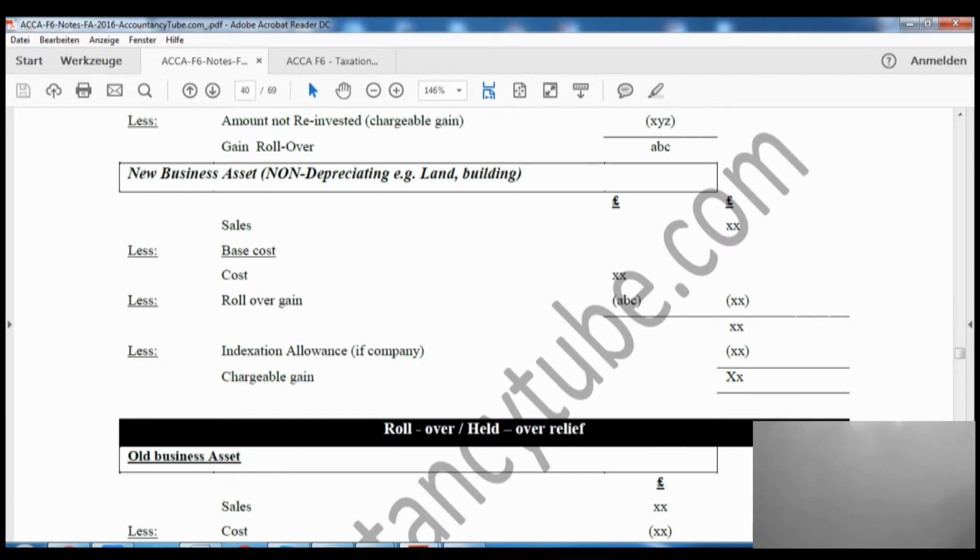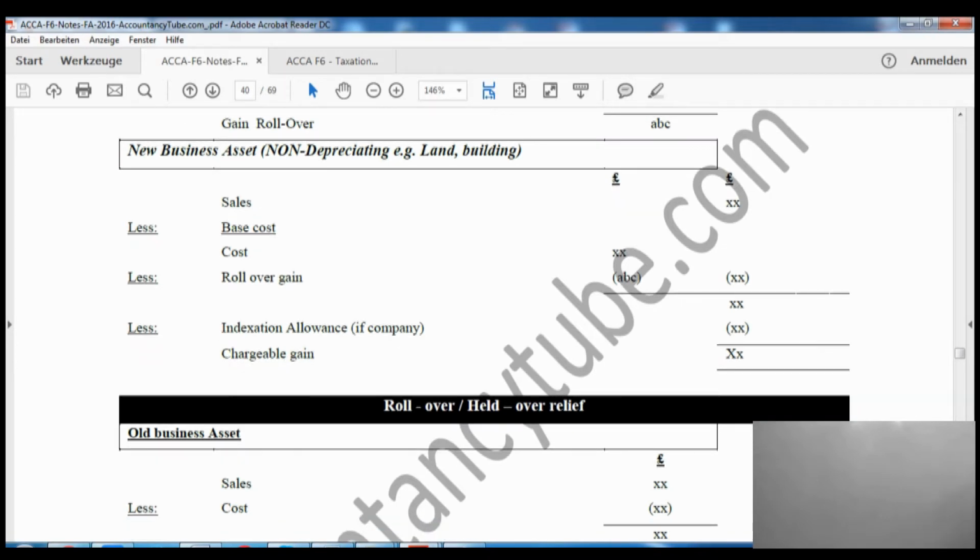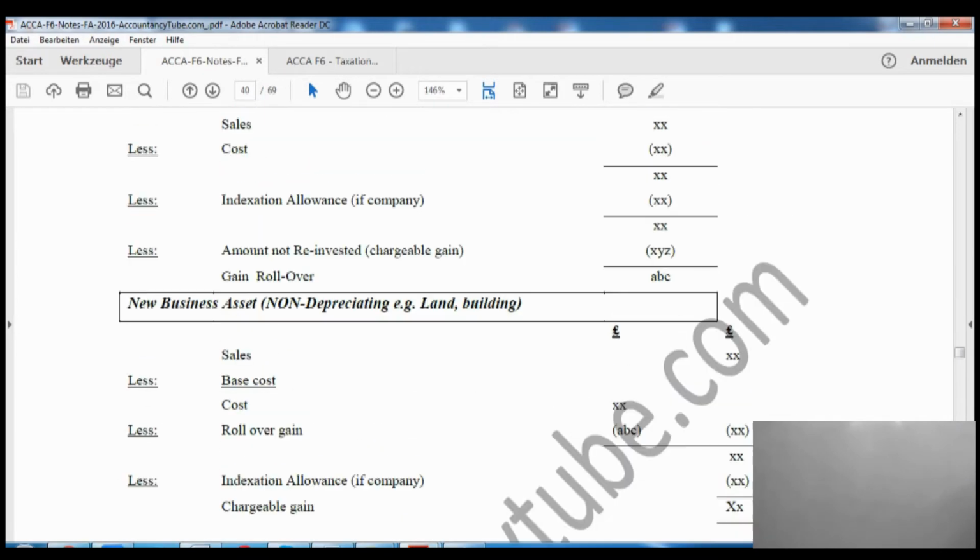This gain rolled over will be deducted out of the new cost, so it will reduce the cost. When it reduces the cost, it means it will increase the gain, so we will have to pay more tax on that. The gain which we rolled over earlier, we are paying tax on it now, in the shape of reducing the cost, which eventually increases the gain again.